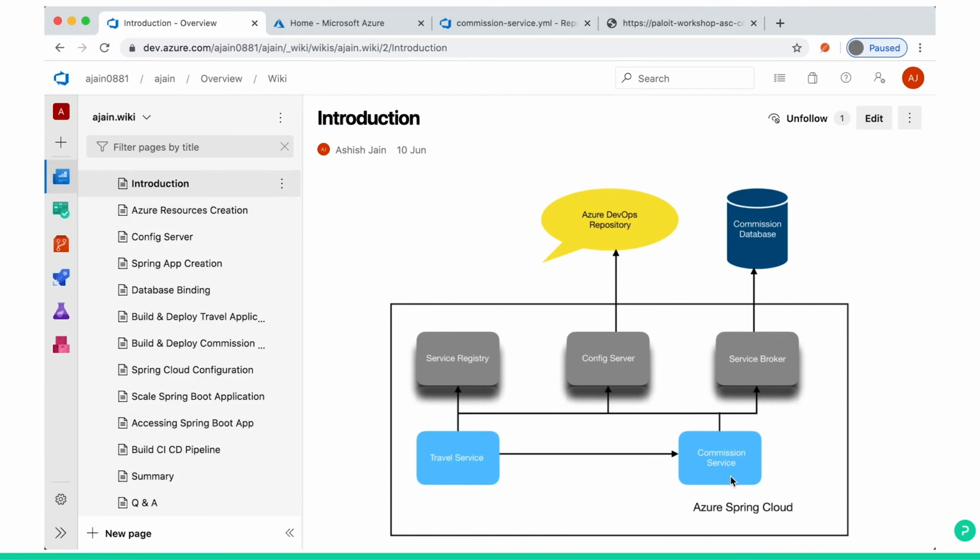So travel service will call commission. Commission will take the total sales from the Git repository, which is in Azure DevOps, by a config server that we bound into Azure Spring Cloud. Logic executes, we use the service broker binding to a database, and enter into the database. Let's see if we get some records now from commission service by a GET API.